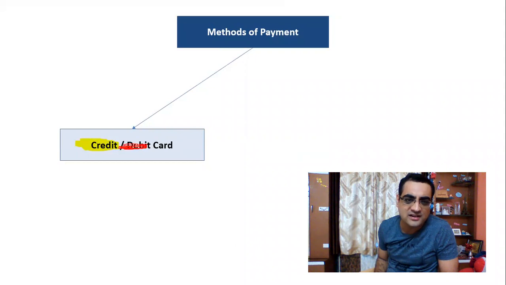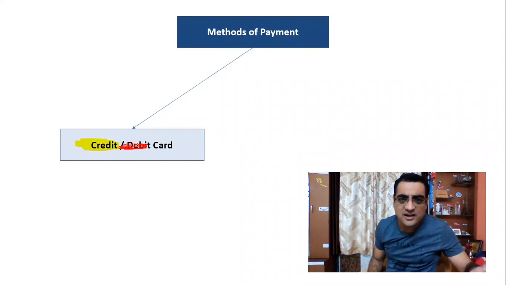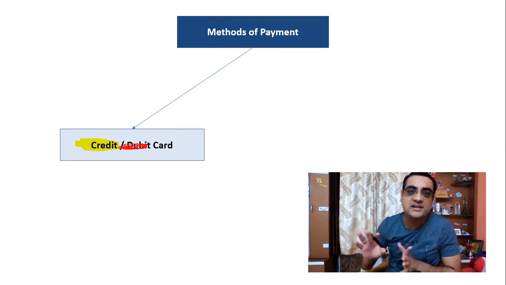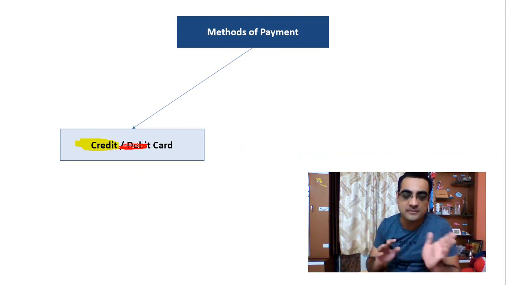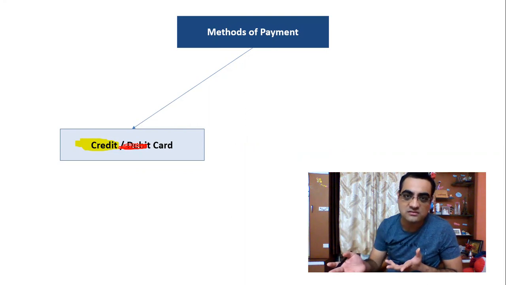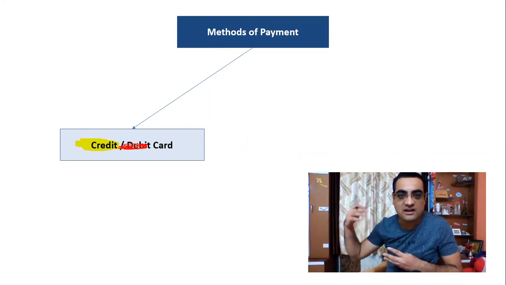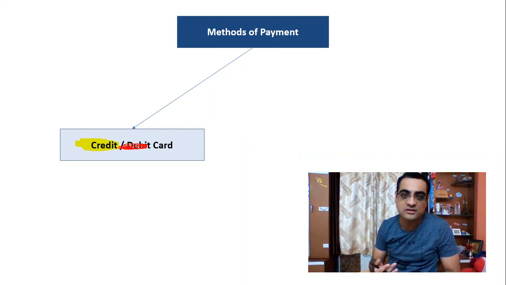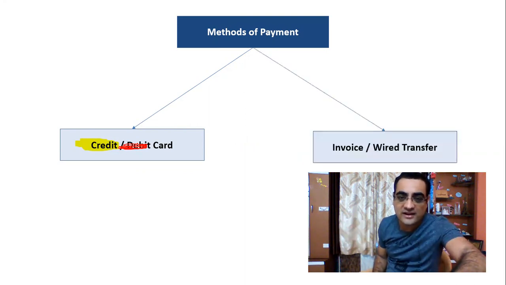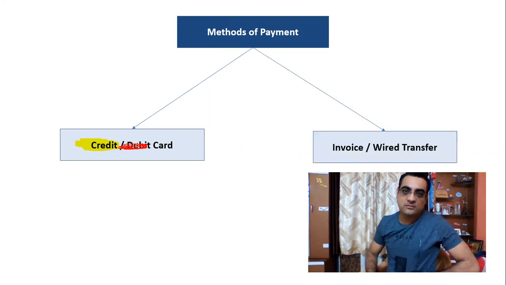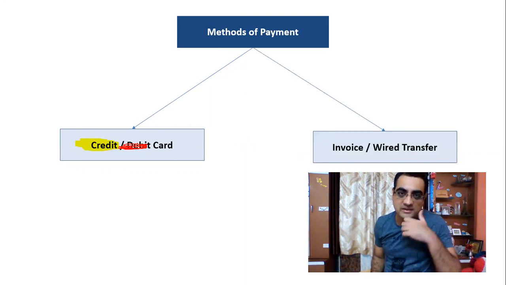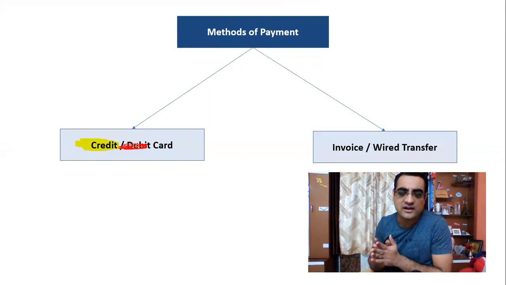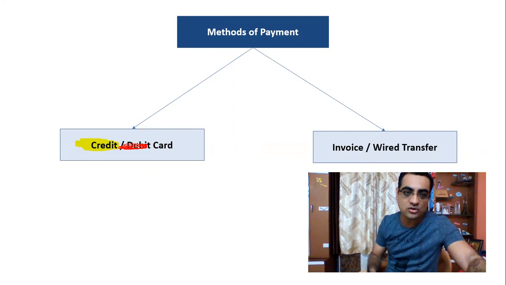So I'd say credit card. But if you have an international debit card, it absolutely works. Just that generally the limit of debit cards is 50,000, so you have to call your bank and ask them to increase the limit to 1 lakh. Clear? And the second one is wire transfer, which is an absolutely beautiful method of transferring money in case you don't have a credit card. Even if you have a credit card, there's one more advantage of wire transfer, which I'll tell you once I demonstrate it.